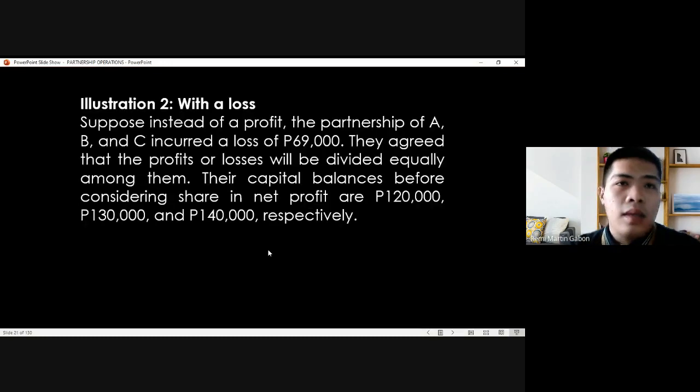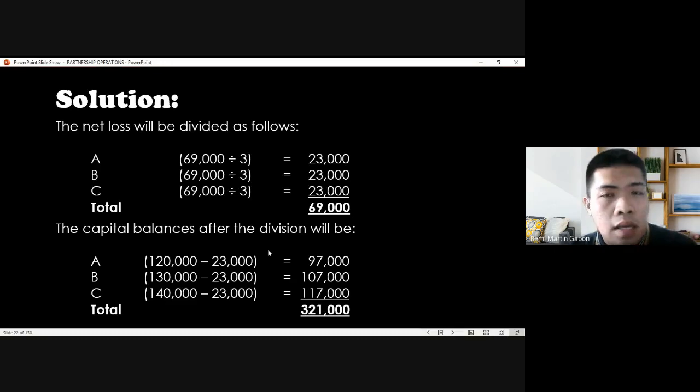Next, with a loss. Suppose in the preceding problem, instead of a profit, there is a loss of 69,000. They agreed the profit or loss will be divided equally. Their capital balances before considering net profit or net loss are 120,000, 130,000, and 140,000 respectively. So the total is 390,000 before profit or loss. Since it is a loss and we're going to divide it equally, 69,000 divided by 3 is 23,000 each for A, B, and C, respectively.